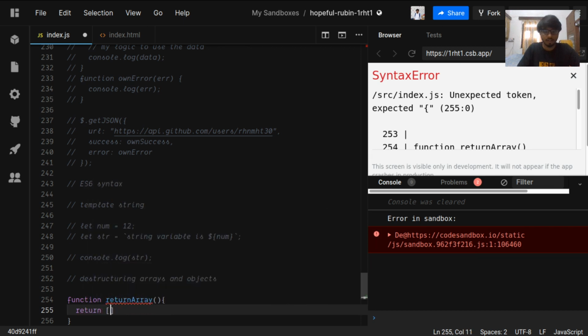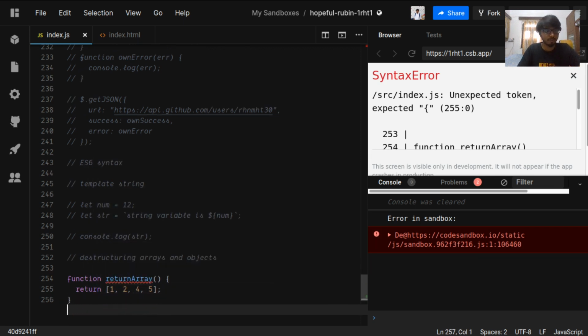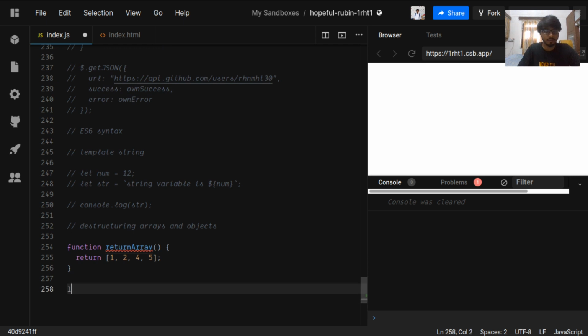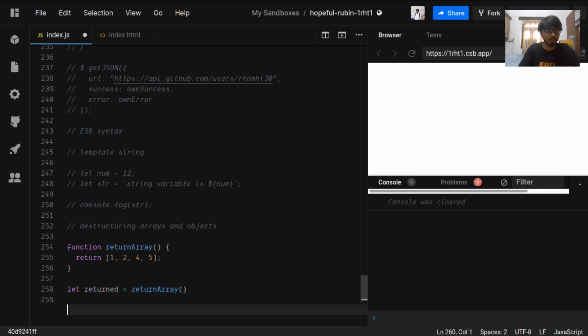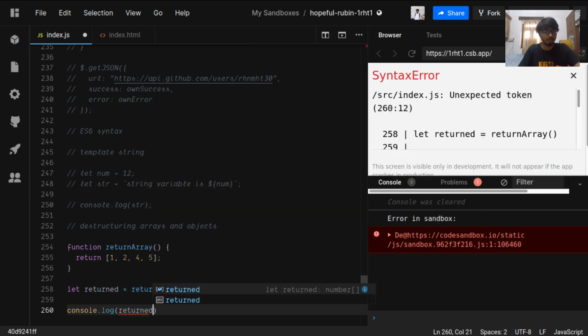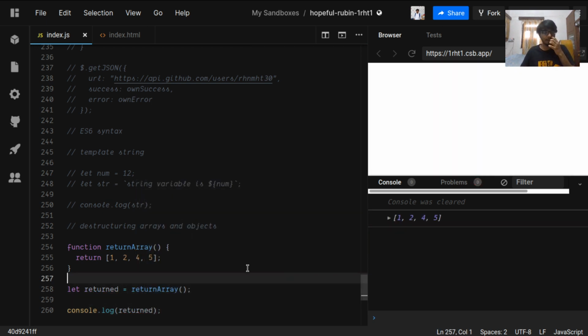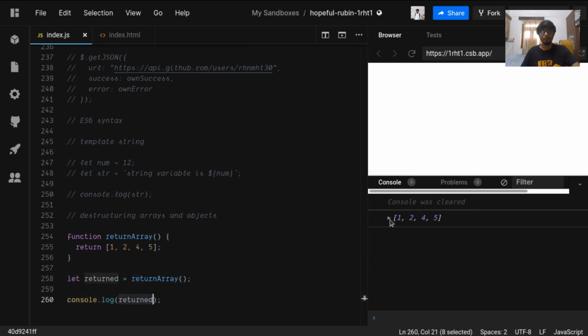And it will just return us an array 1 2 3 4 5. Okay, and let returned value be equal to return array, and we'll call this. So if we just console log, it's just basic. We are returning the function return array is returning an array, and it sticks into the returned variable, and the returned variable has four values.